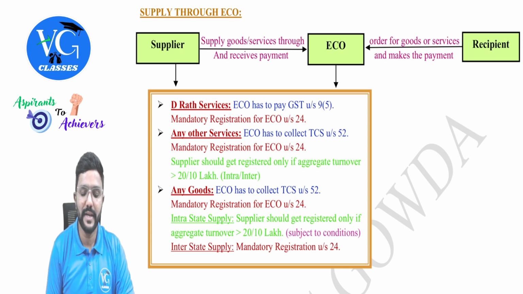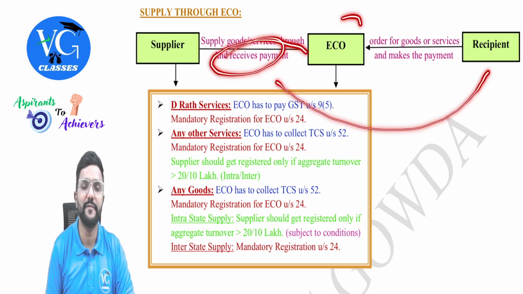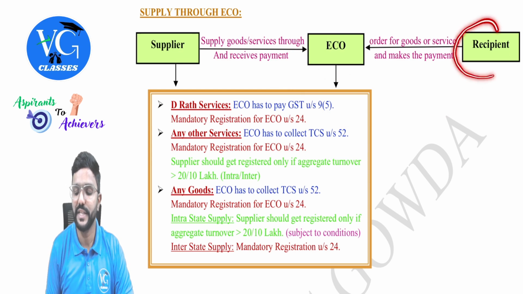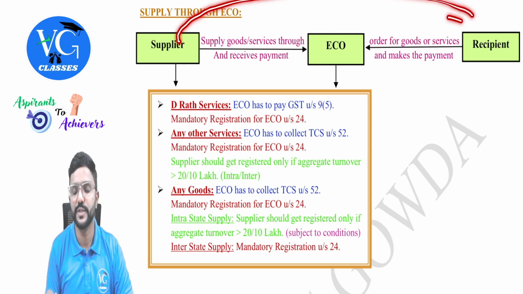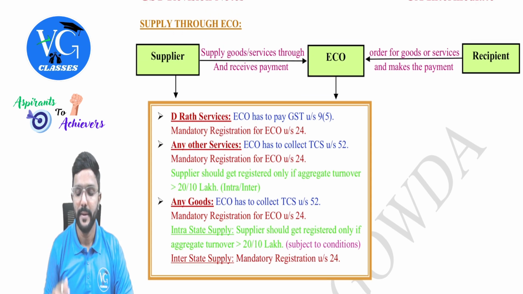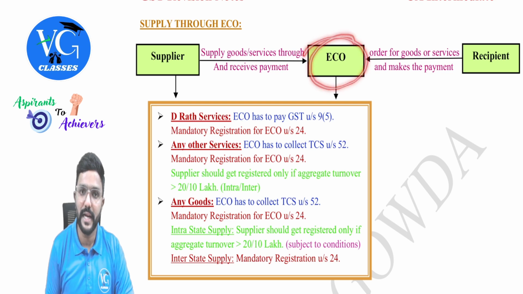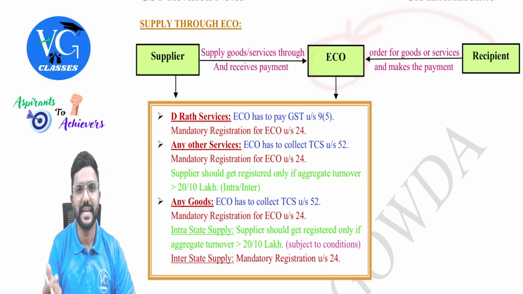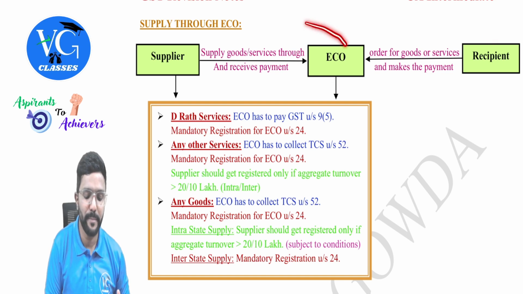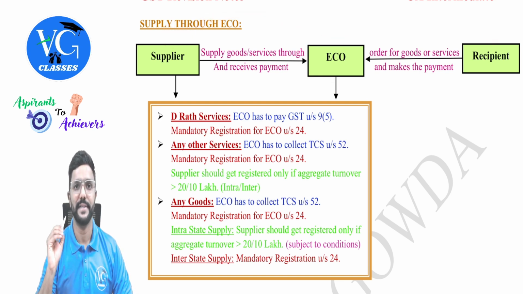And they will collect the payment not directly from the recipient, but from the e-commerce operator. Means actually the recipient, whoever wants to buy the goods or services through the e-commerce operator, will place the order. And once they place the order, the actual supplier will supply the goods or services. Then the e-commerce operator will collect the payment from the recipient. They will collect their commission or platform fee and pay the remaining to the supplier.